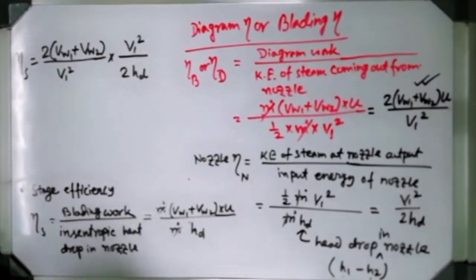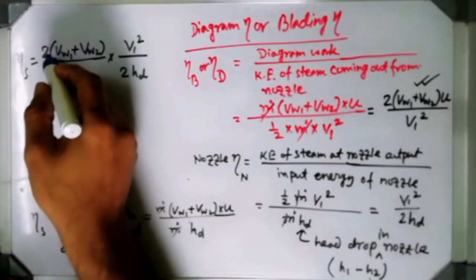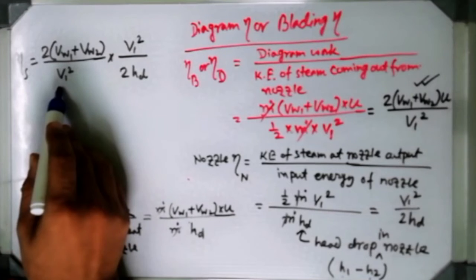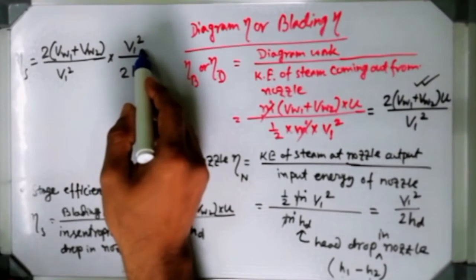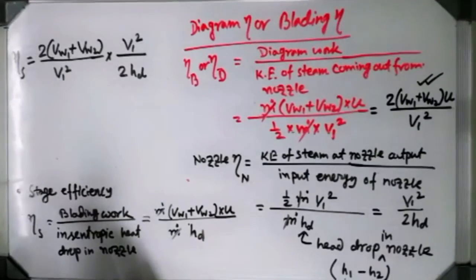I haven't done anything special over here, just 2 is multiplied and 2 is divided also, and V1 square is forcefully brought here, so I have placed one more V1 square. Nothing special has been done. Why am I doing so?